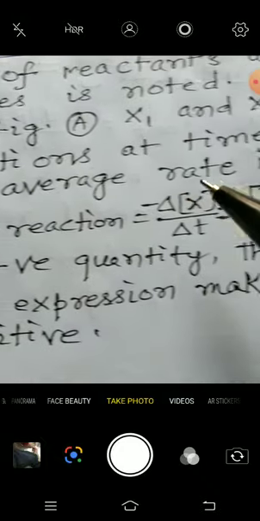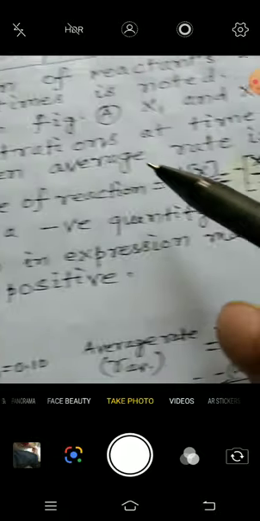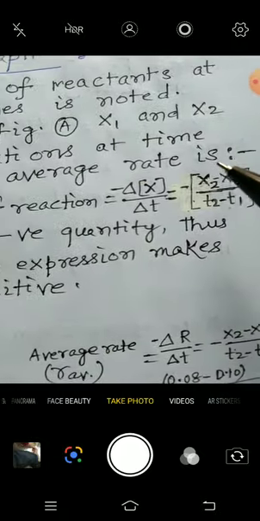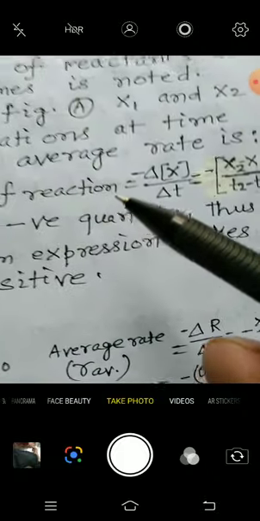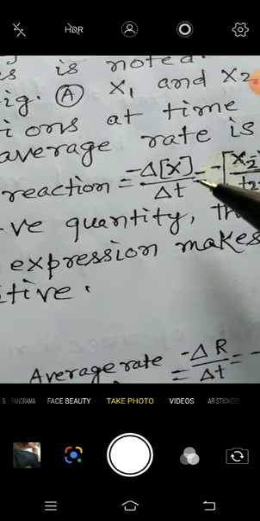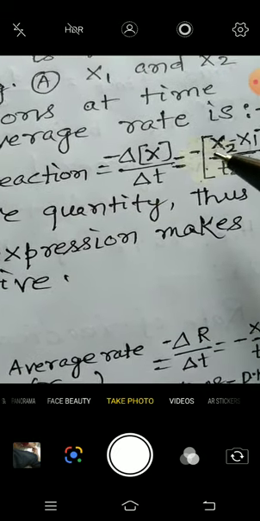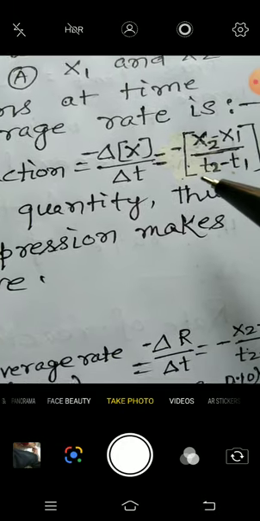Then the average rate is denoted as average rate of reaction equal to minus delta concentration of x by delta t, which becomes equal to minus (x2 minus x1) by (t2 minus t1).